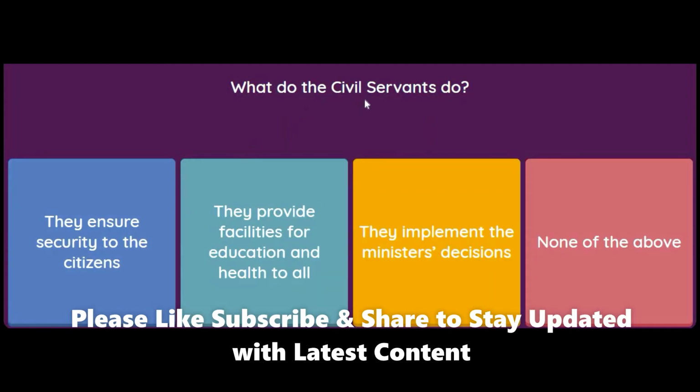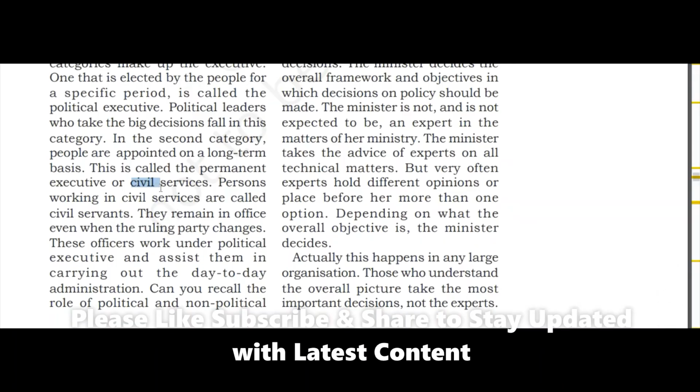What do the civil servants do? They ensure security to the citizen. They provide facilities for education and health to all. They implement the minister's decisions or none of the above. So students, if you refer the book, political leaders who take the big decisions fall in this category. In the second category, people are appointed on a long-term basis.